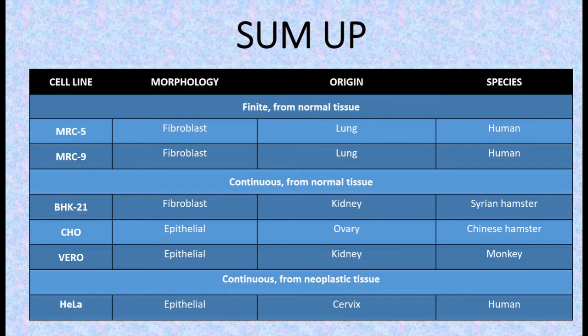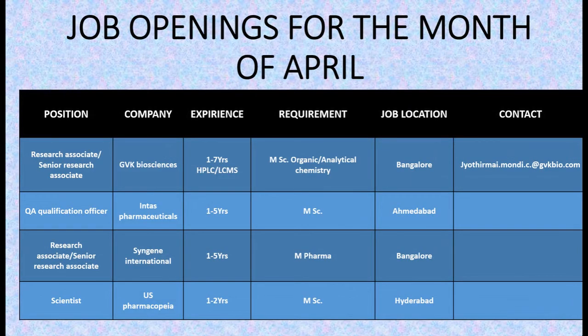So, that's all in this video, and as I promised to share with you the latest job openings in the biopharma, here they are. First is Research Associate or Senior Research Associate at GVK Biosciences. They are asking for 1 to 7 years of experience, HPLC, LCMS. The requirement is organic chemistry or analytical chemistry. Job location is Bangalore. Here I have mentioned the email ID. So if you are satisfying the requirements, then you can mail your resume to the given email ID.